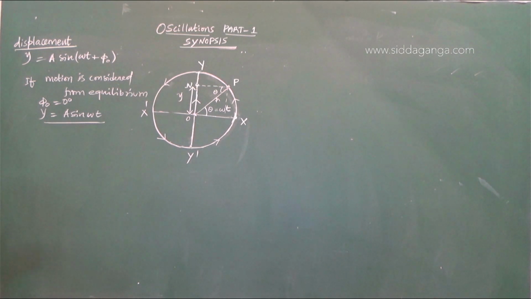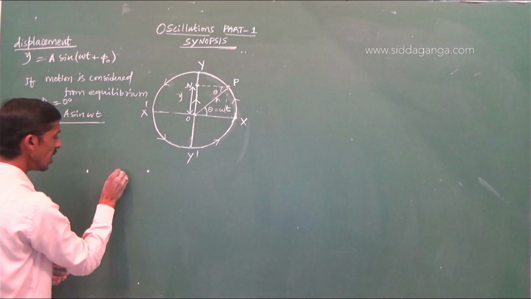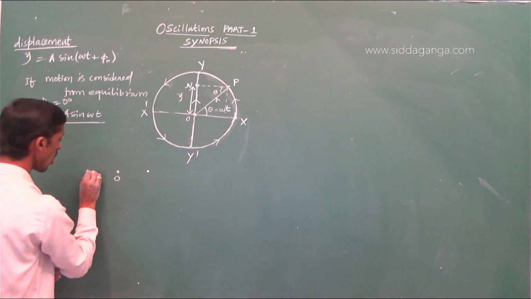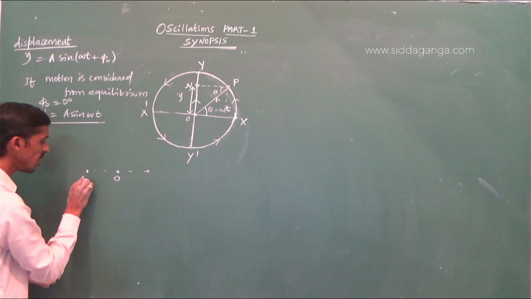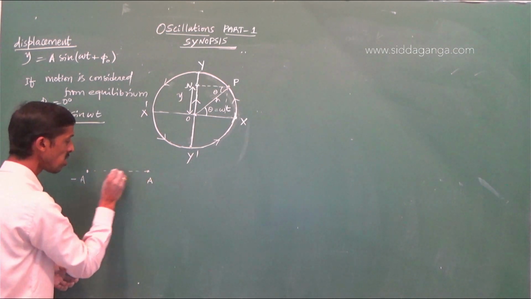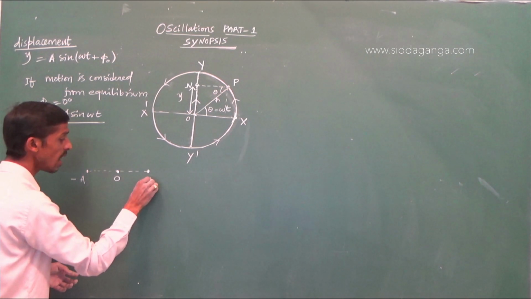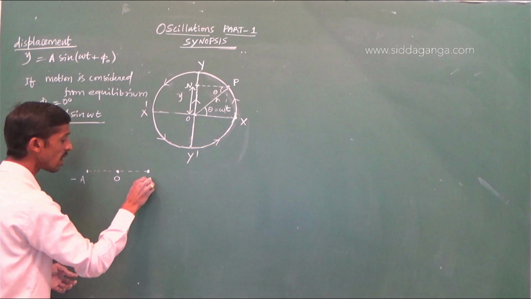Now my question is: in rectilinear simple harmonic motion, the particle is moving back and forth about the fixed point, that is the equilibrium position. Maximum displacement of the particle is plus or minus a, magnitude of amplitude a.